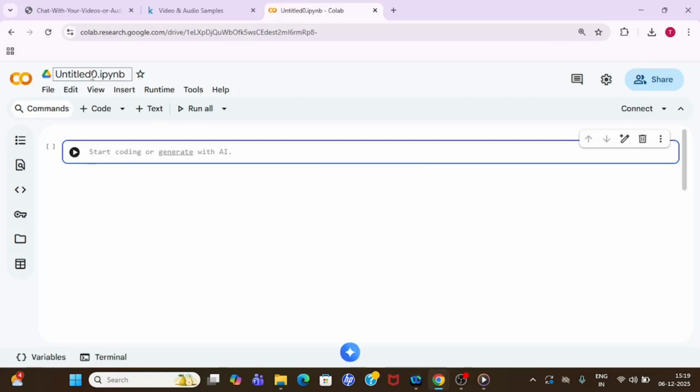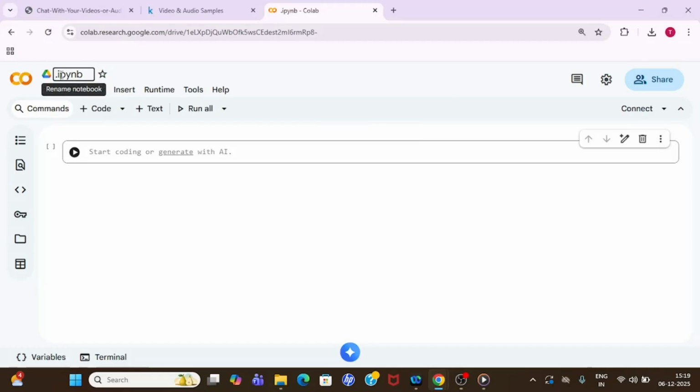All right. So once it is created, you can give a name to your notebook. Right now I'm going to give the name Whisper_demo. For a high level, Whisper is a model developed by OpenAI. It is a free open source model where you can download it and then start using this model.